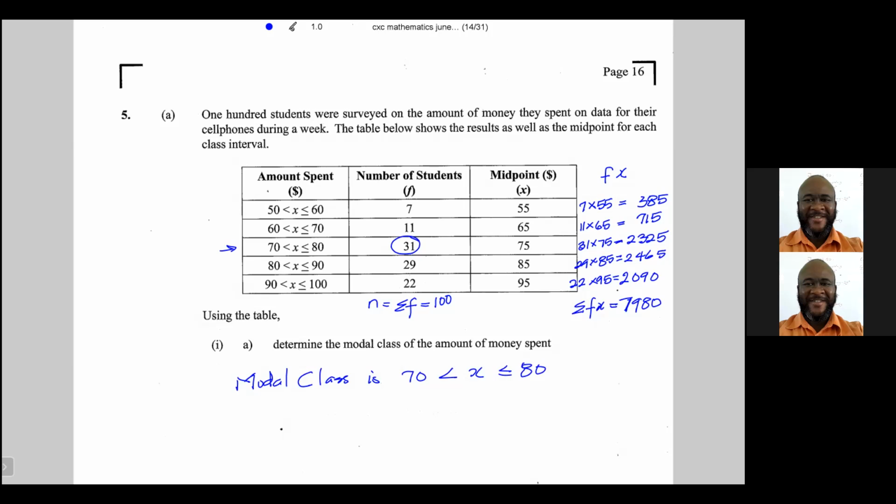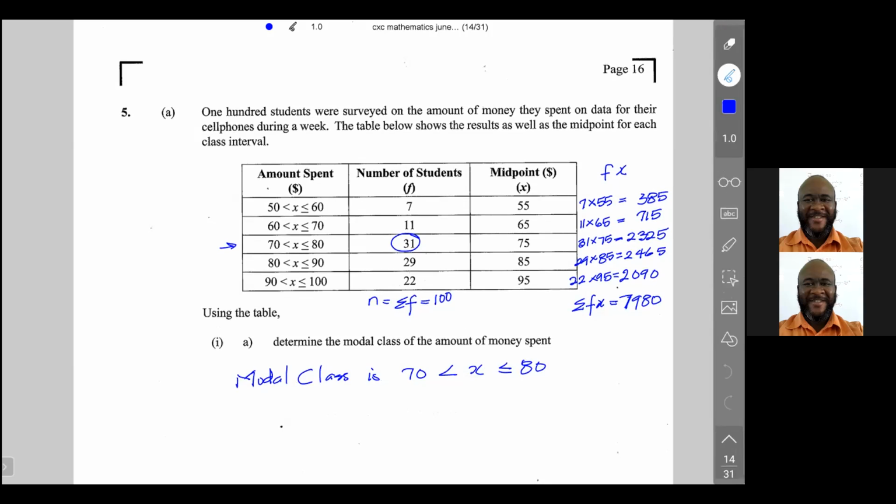Since there are 100 values, the median would be the average of the 50th and the 51st value. Whenever there's an even number of values, the median would be the average of the two middle values. So let's see if we can, from the table, get an idea as to what value 50 and value 51 would be.